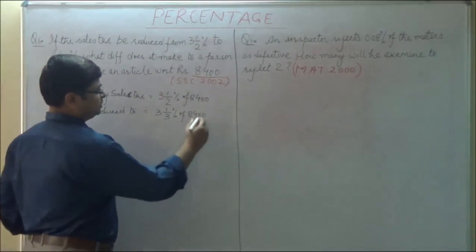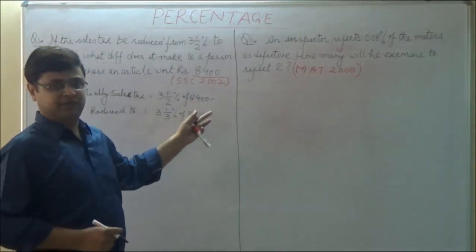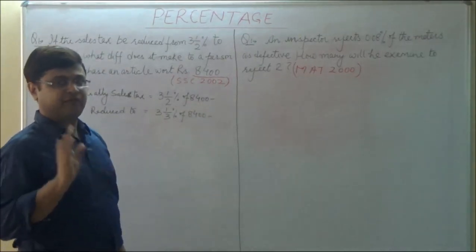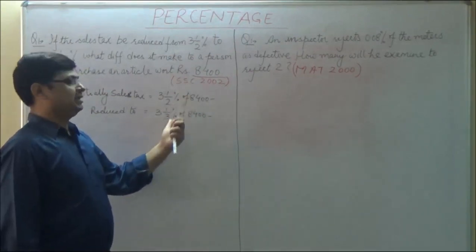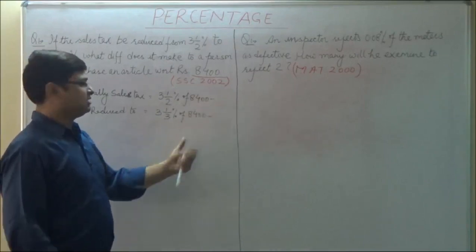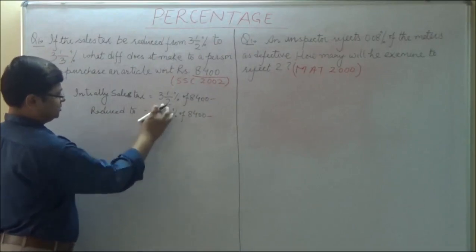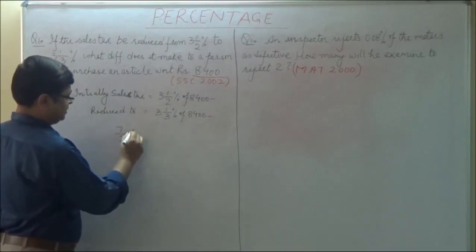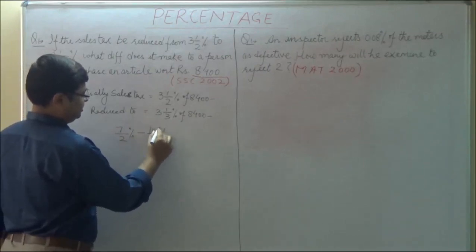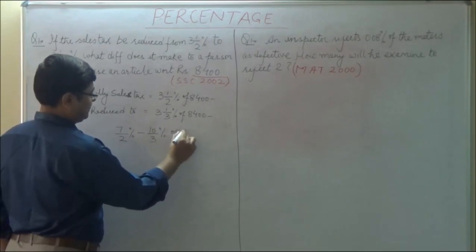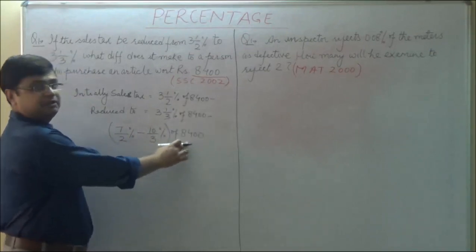See, if you are going to solve this and this individually, this will consume a lot of time. We have seen 45% of any number is 50% minus 5%. So this percent and this percent, this value minus this value will be equivalent to, let's solve this. This is 7/2% minus 10/3% of 8400. This minus this will be equivalent to this.